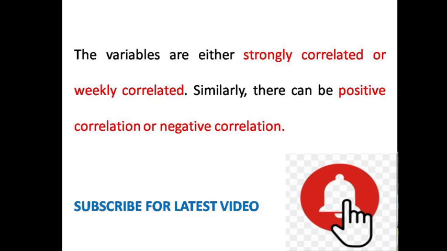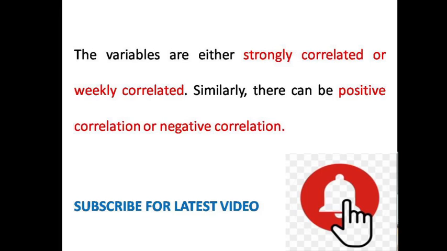A strong correlation means a change in one trait will affect the other trait in the same or a similar amount. Weak correlation means there is a change in one trait, but the change in the other trait is very small. There will be a change, but it is small. In that case you can say that the traits are weakly correlated.